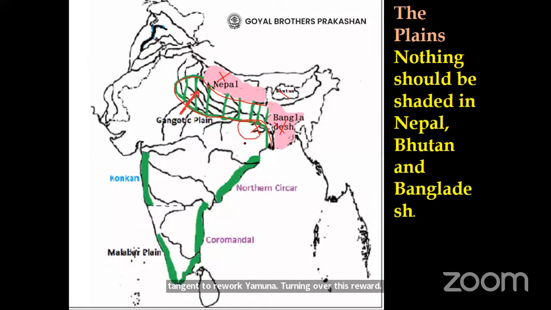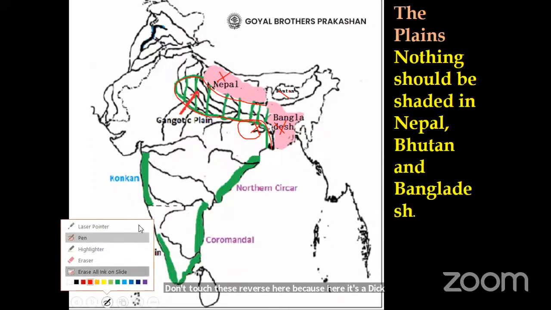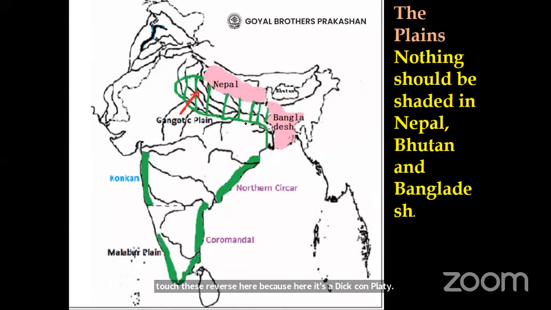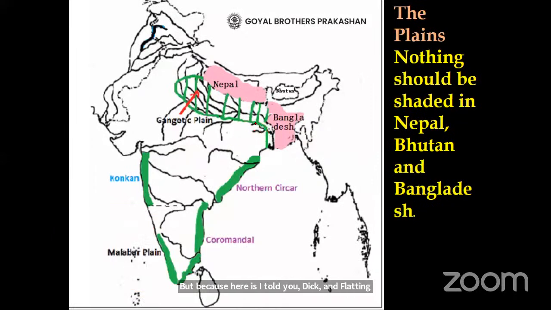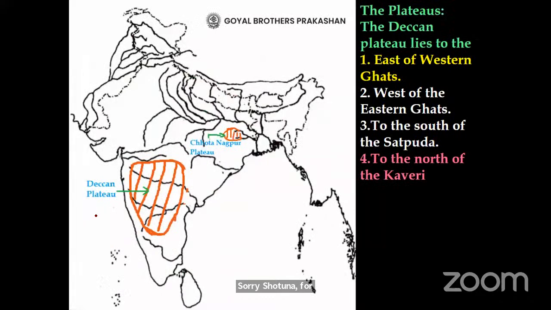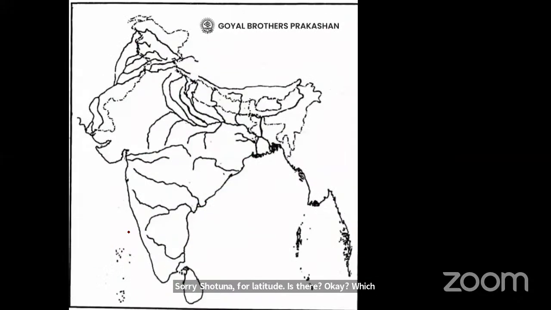So you have to be very careful while showing the Gangetic Plain that it will be taking over this and it will not cut this river because here is, I told you, Deccan Plateau. Sorry, Chota Nagpur Plateau is there. Okay, which plateau? Chota Nagpur Plateau here. Now, Deccan Plateau, very simple to remember.